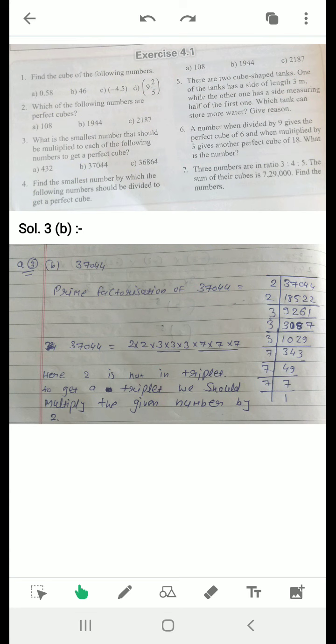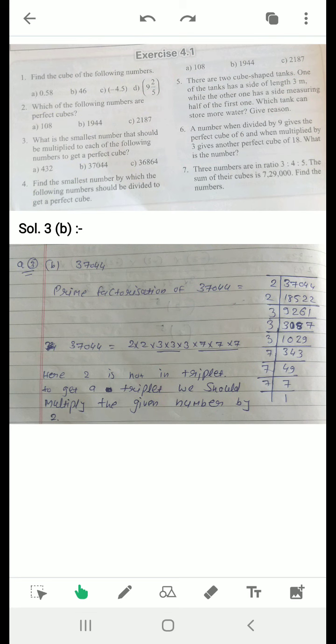If you have any doubt, then listen carefully to what I am trying to explain. Question third B. First of all, we have to find the prime factorization of the given number. Here the given number is 37,044. If you find the prime factors of 37,044, as you can see on the screen, they are 2 multiply 2 multiply 3 multiply 3 multiply 3 multiply 7 multiply 7 multiply 7.